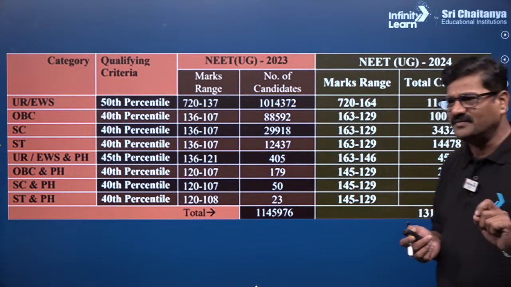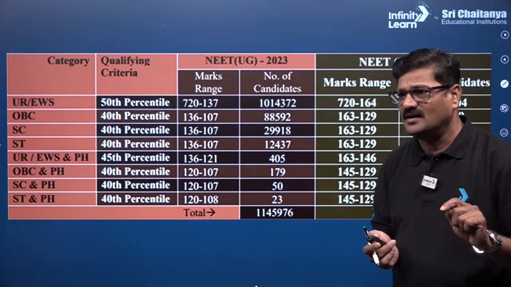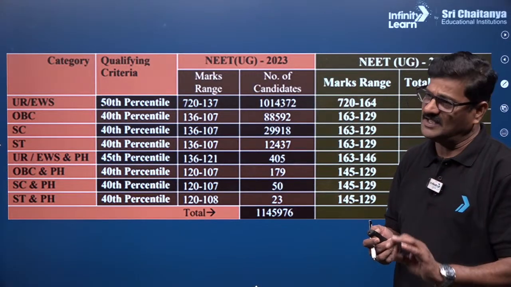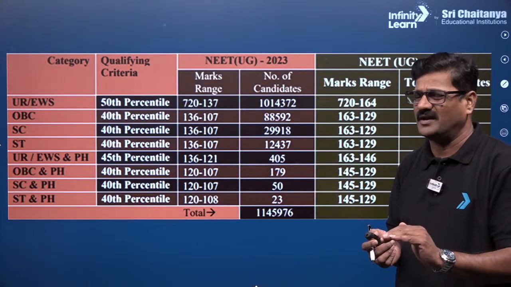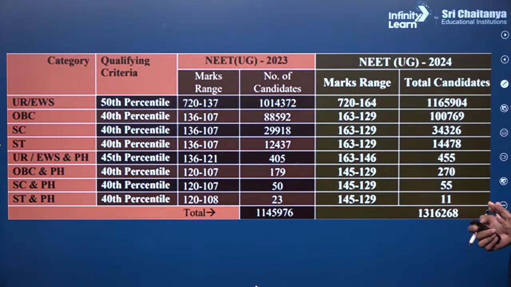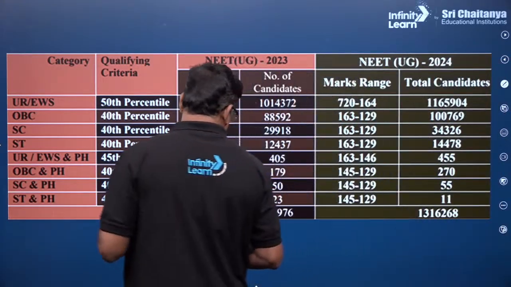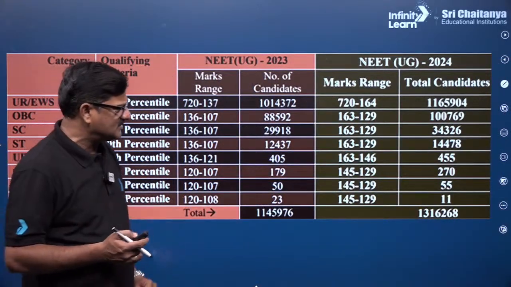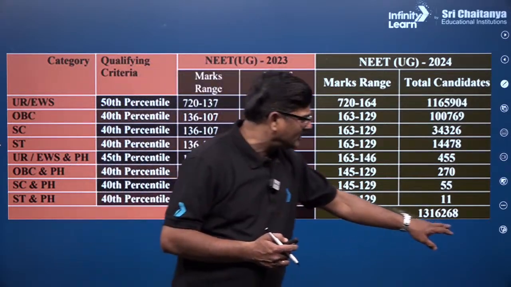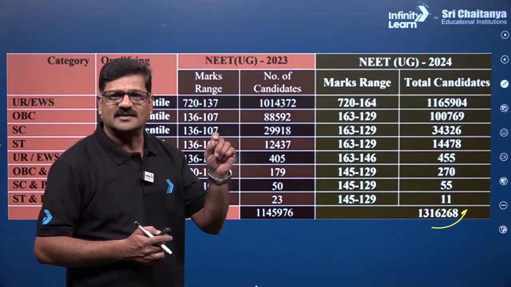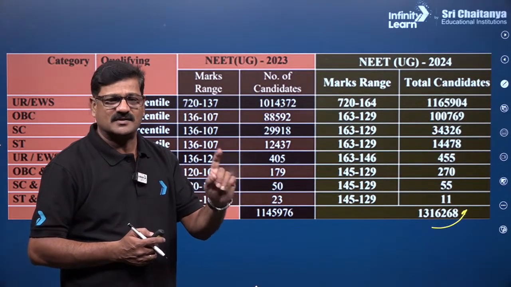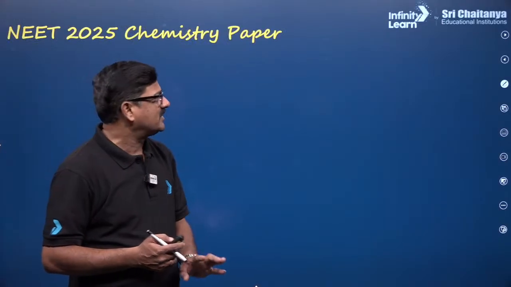Rishit Roy, 385, SC semi government Karnataka. Yes, that is fairly okay, and we have to wait for that. Okay, Rishit Roy, and the total number here is 11,45,976 and 13,16,268. So the number has definitely increased, and the question paper difficulty has increased. So the cutoff is definitely going to be impacted.